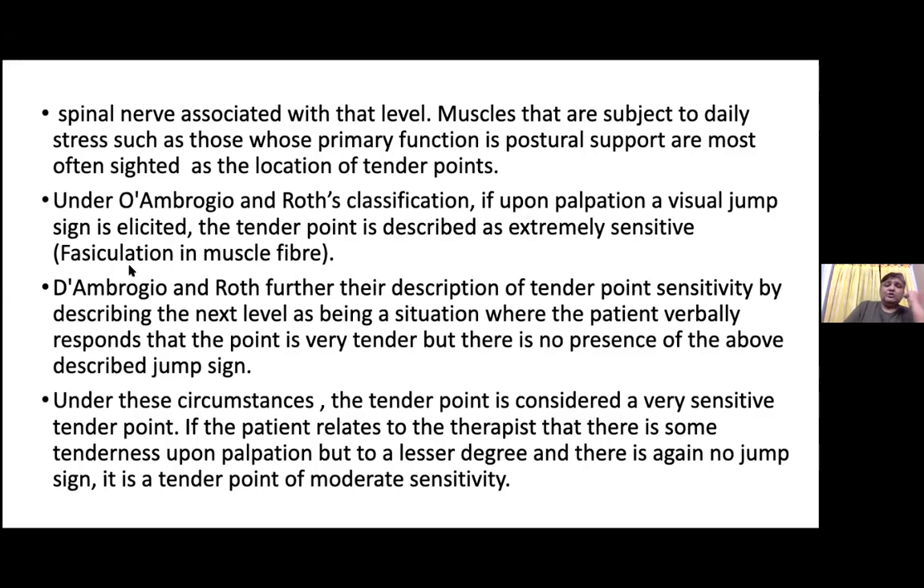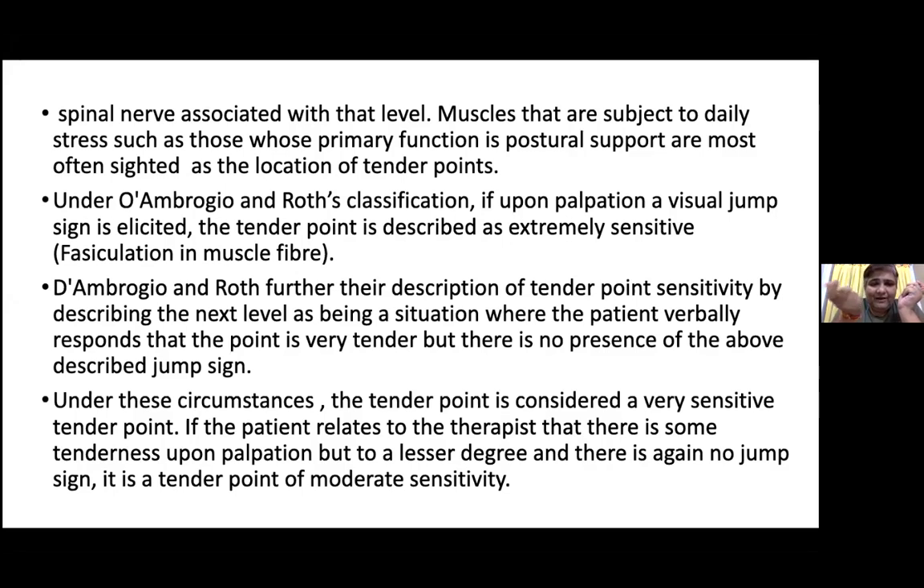One more thing, which is most important while understanding the tissue texture, is understanding the fasciculation of the fibers. Whenever you find the exact area of the trigger point, the area under tension, you will find a kind of fasciculation in that area. Fasciculations are described by Abringio and Ruth's classification. It is based on the visual jump. As you just touch the muscle, the patient is about to withdraw. That is known as the jump sign.